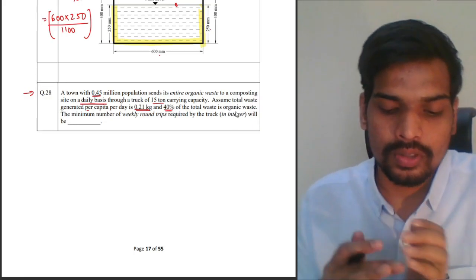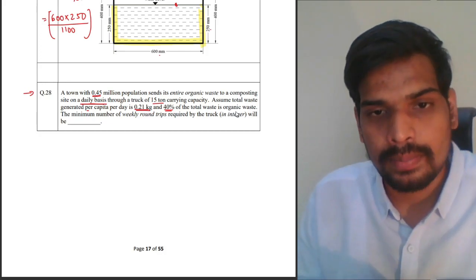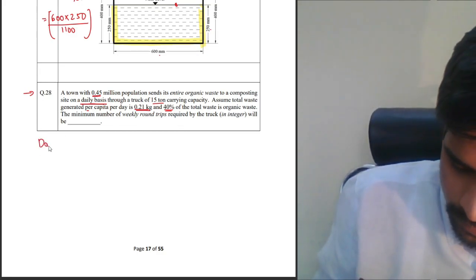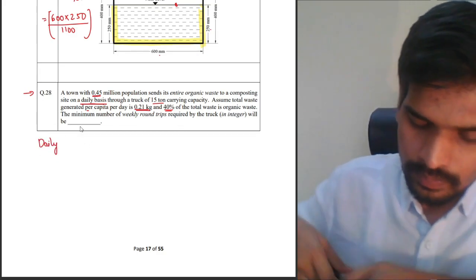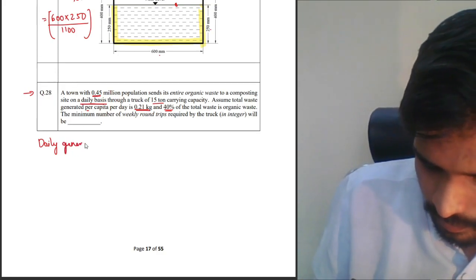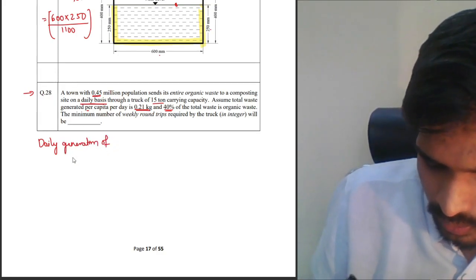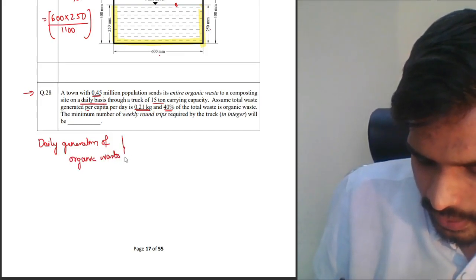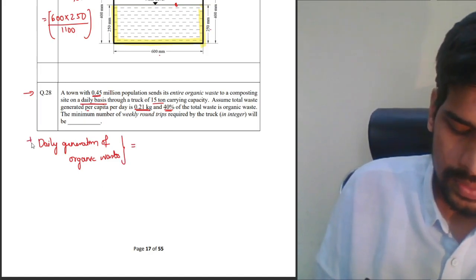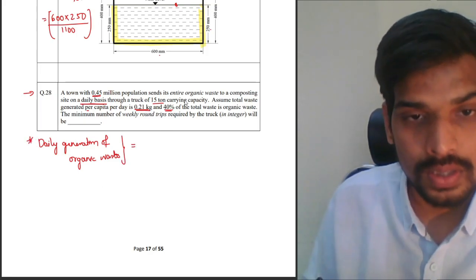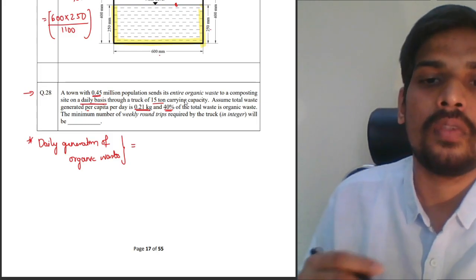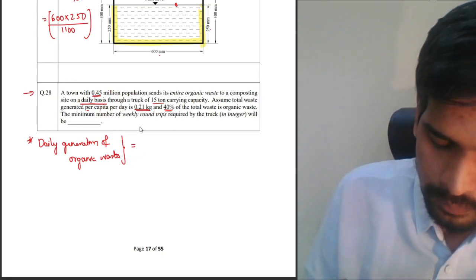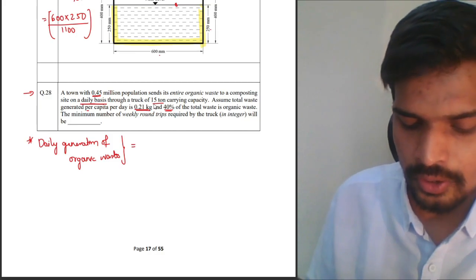So first thing is, we know the carrying capacity of each truck. First step is to find out what is the daily generation of organic waste. That's the first step. How to calculate the daily generation of organic waste? Total population multiplied by the rate of generation, which is 0.21 kg, and 40% of it, or into 0.4. So firstly, multiply the population with per capita generation of waste.